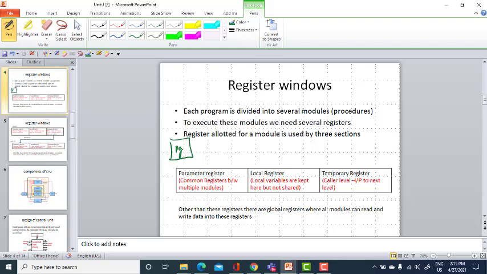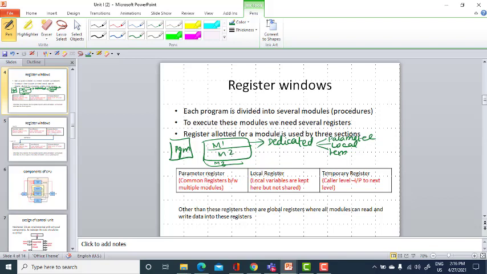This program is divided into n number of modules, namely module 1, module 2, module 3 and so on, and for each module you will be having 3 dedicated registers. These dedicated registers will be classified into 3 different register sections, namely parameter register, local register and temporary register. The third section of a particular module is said to be temporary register.